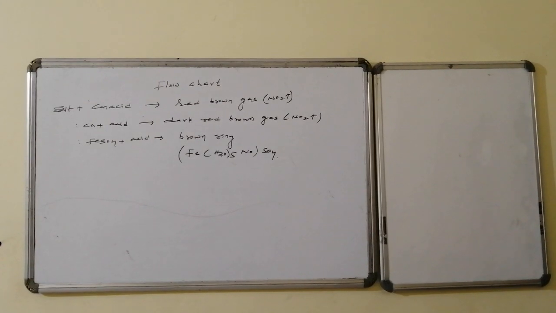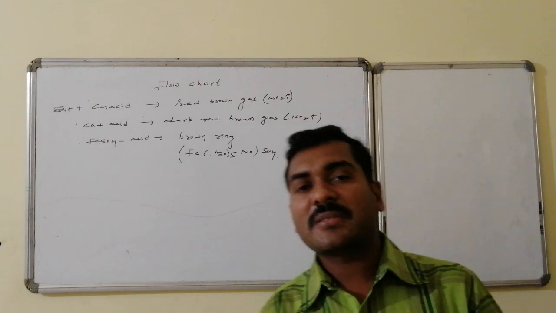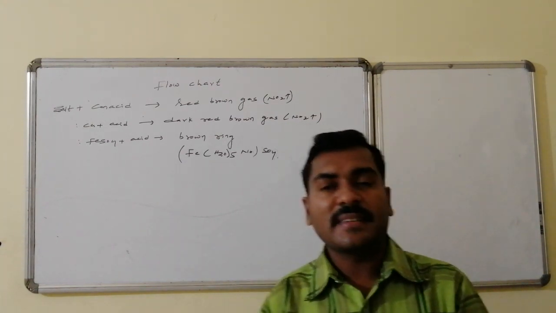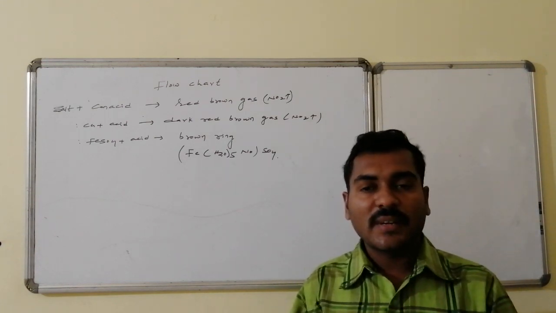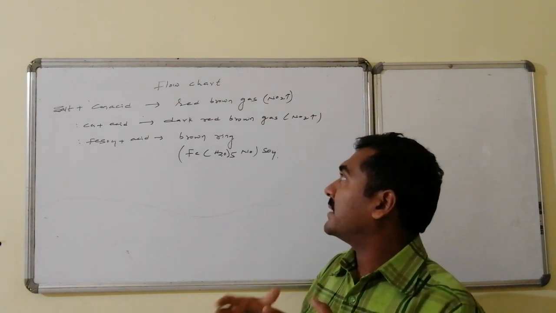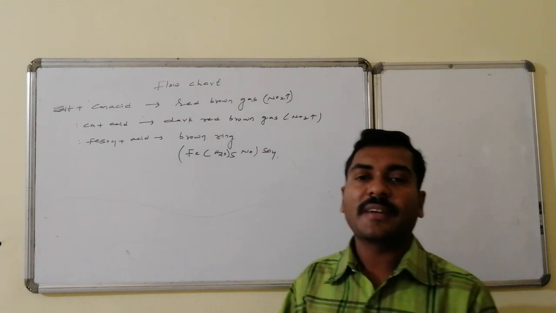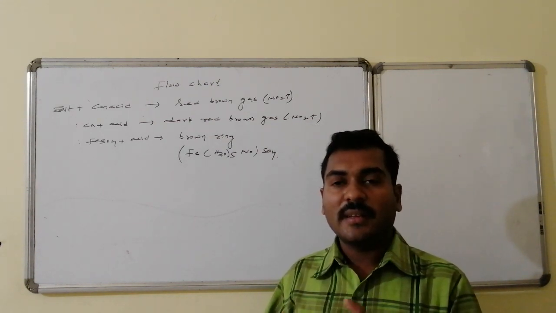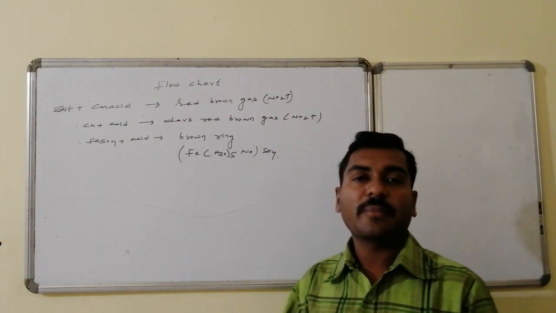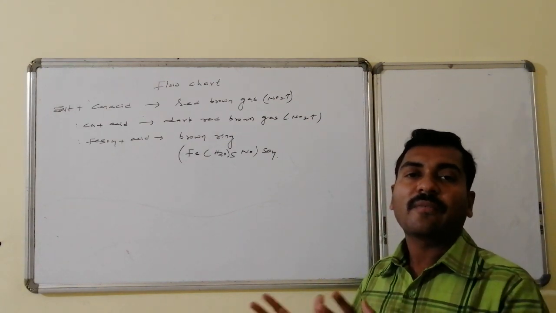The flowchart representing the reactions occurring for the identification and confirmation of nitrates is as follows: salt followed by acid, red brown gas evolution takes place, that is nitrogen dioxide. Whereas in the presence of copper turnings, the intensity of the red brown increases, that is, dark red brown gas evolution takes place. Whereas the salt followed by ferrous sulfate solution, followed by concentrated sulfuric acid, a brown color ring formation takes place, that is [Fe(H2O)5NO]SO4, brown ring formation.